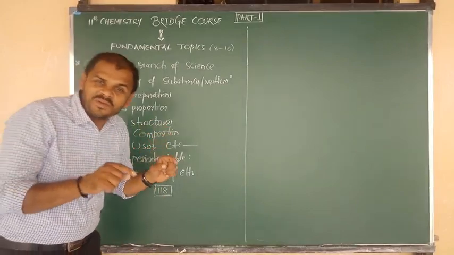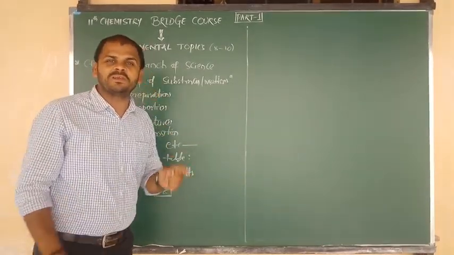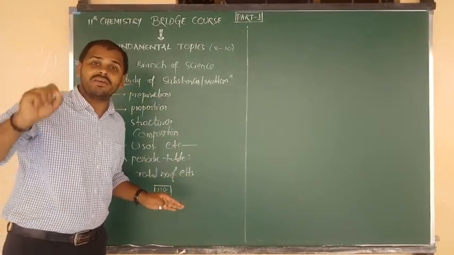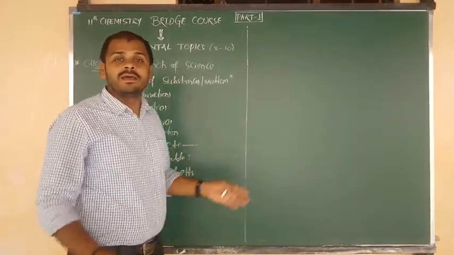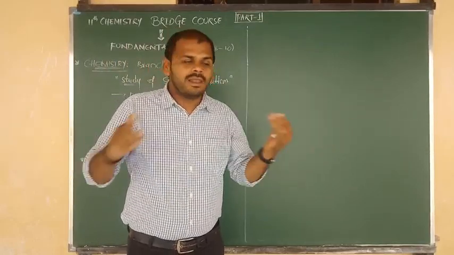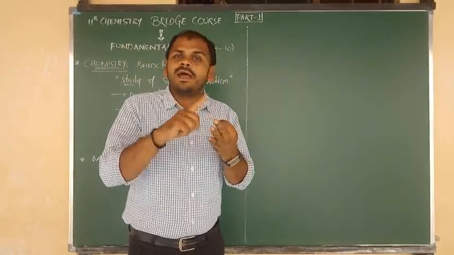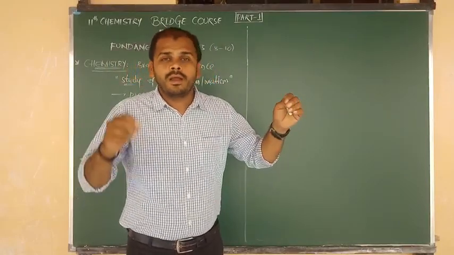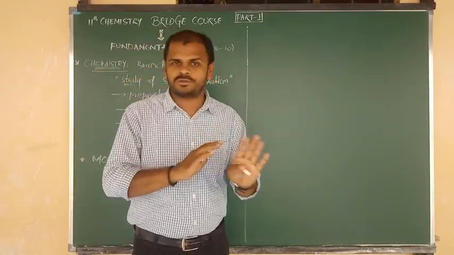So the total number of elements in the modern periodic table is equal to 118 elements. And you know very well, all these 118 elements are classified into various types of blocks like s block, p blocks, d blocks and f blocks, and they are classified into different periods and groups.